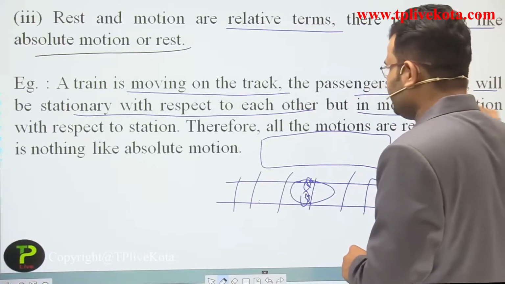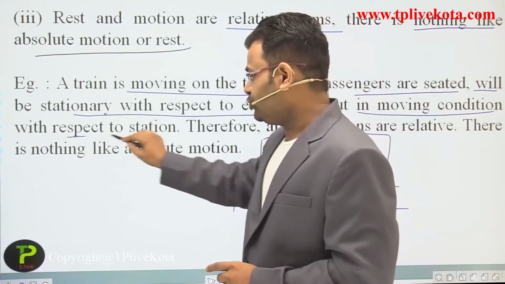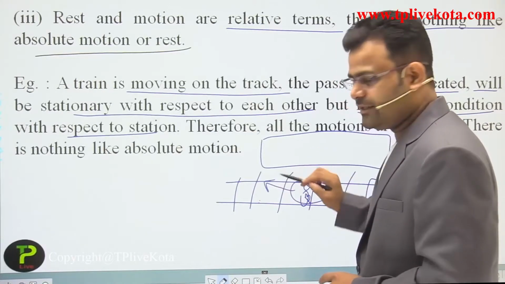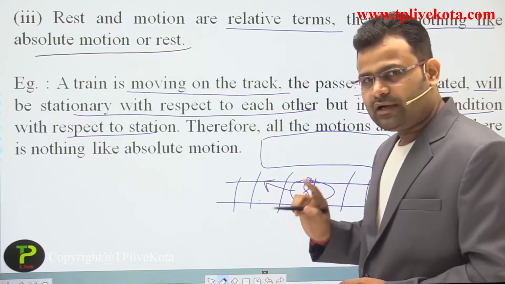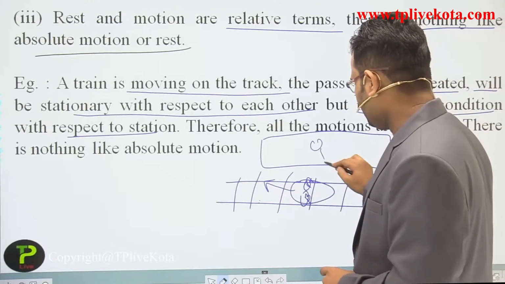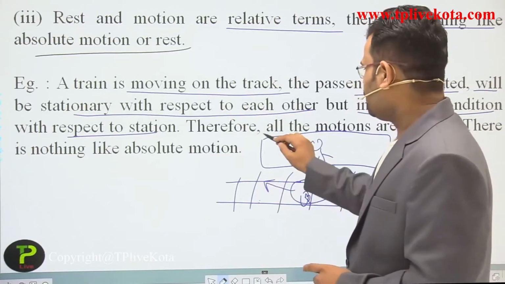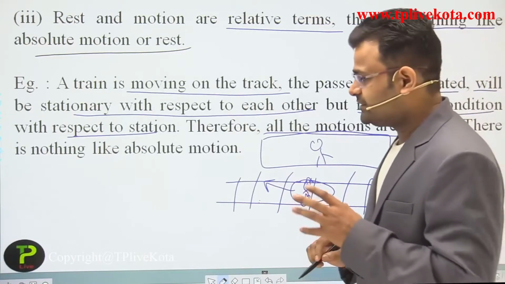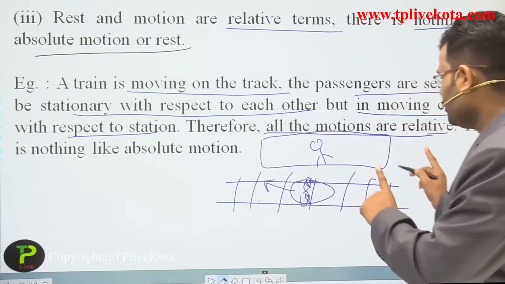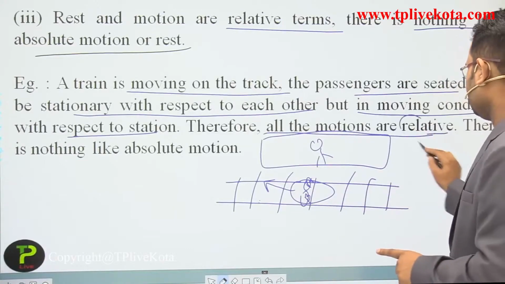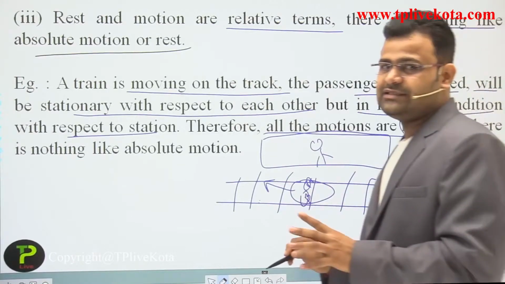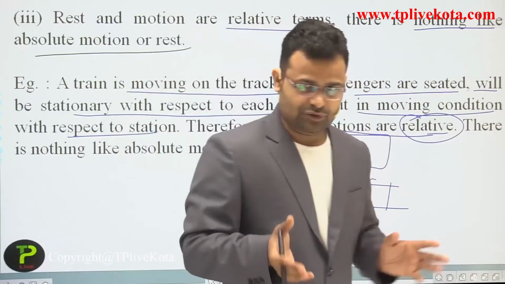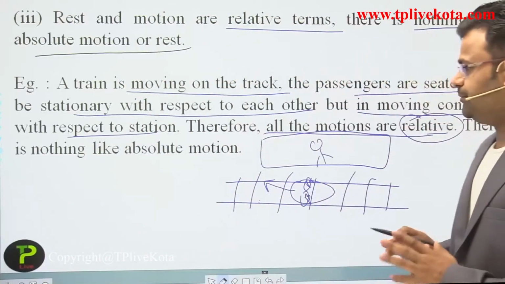But when the train moves, with respect to another person standing on the platform, he says all are in motion. Then we can say rest and motion are relative terms. Okay students, that is an important point.